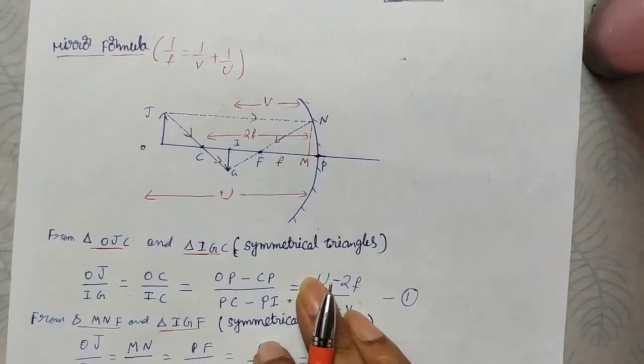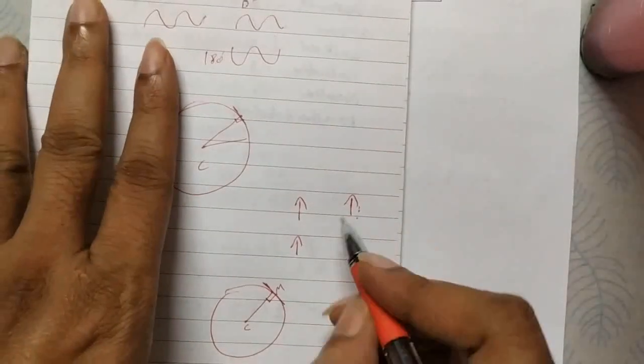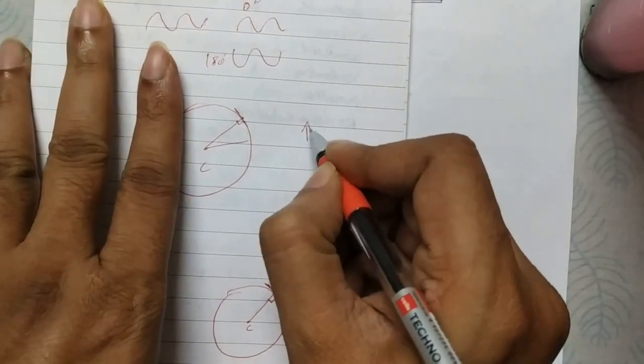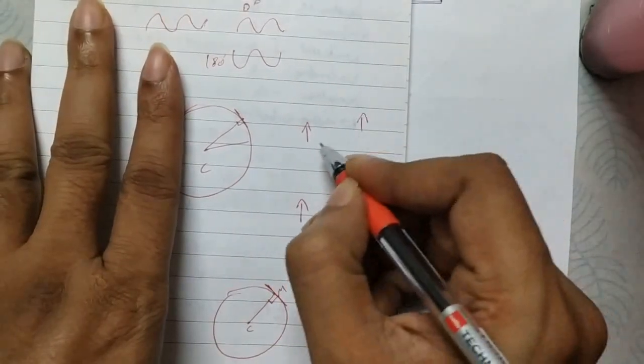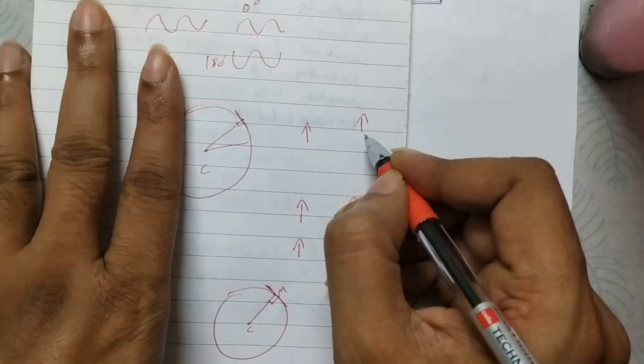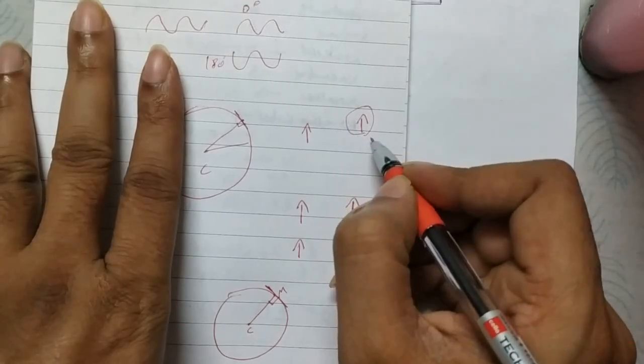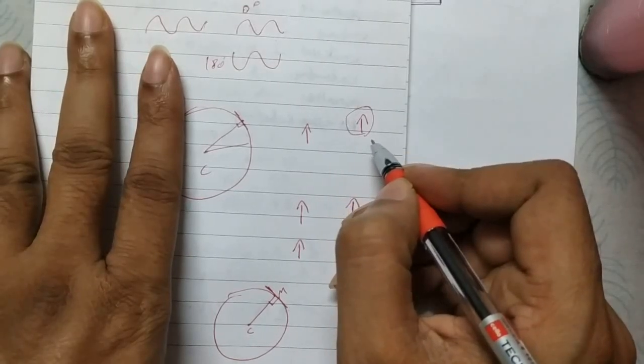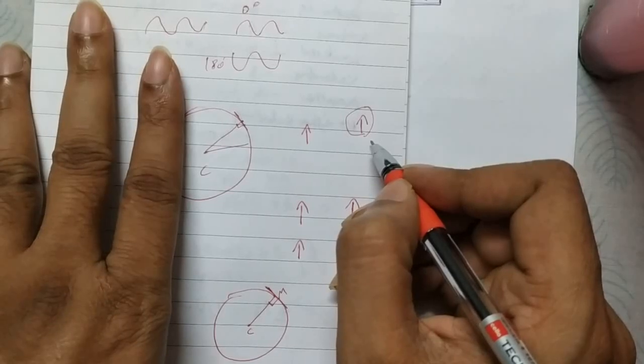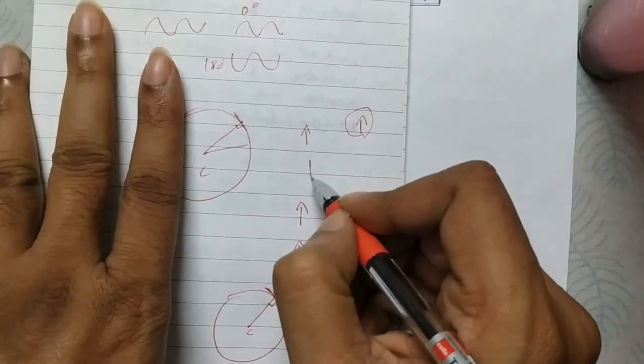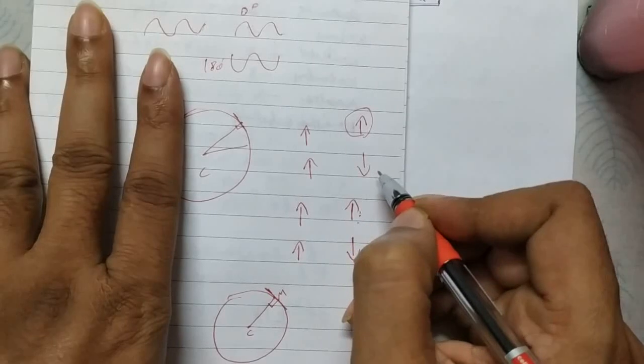Suppose the object is like this and the image also forms like this, that is what we call an erect image. An erect image is always virtual. We can see it with the eye, but we can't catch it on a screen or paper. Suppose the object is like this and the image forms reversed, inverted.